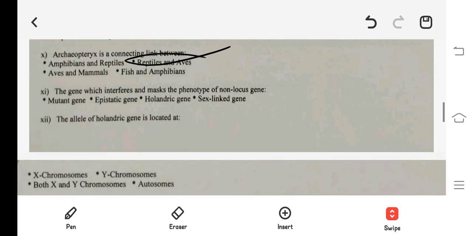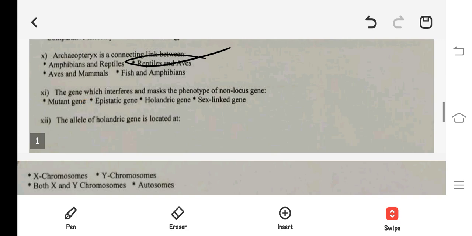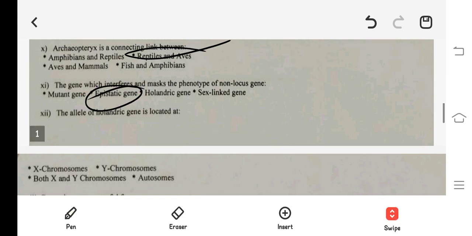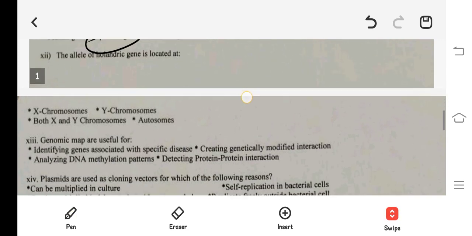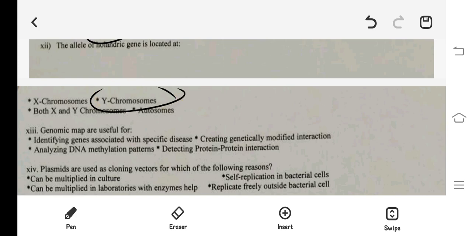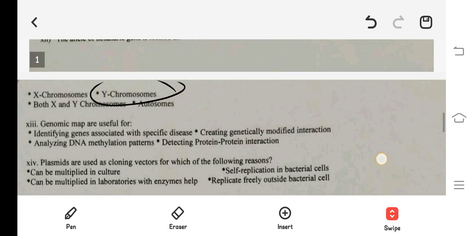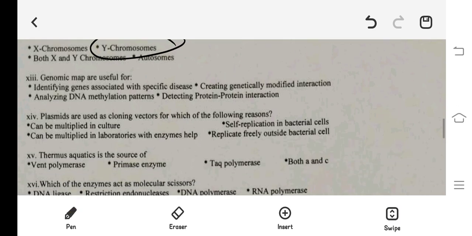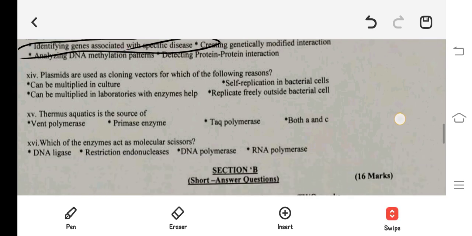The gene which interferes and masks the phenotype of the non-allelic gene is the epistatic gene. Now the next question is, the allele of holandric gene is located on Y chromosome. Genomic maps are useful for... So yes, the right answer is identifying genes associated with a specific trait.